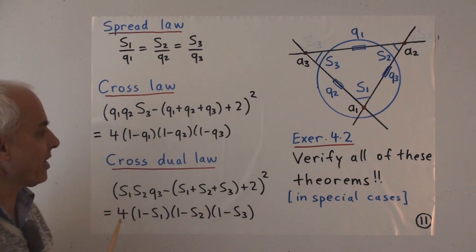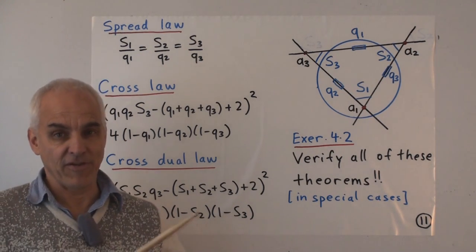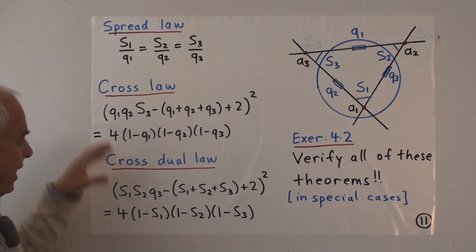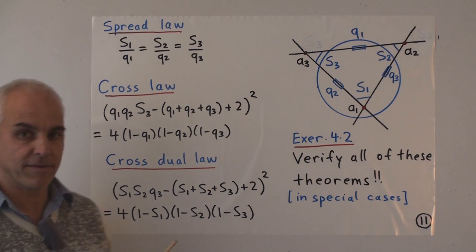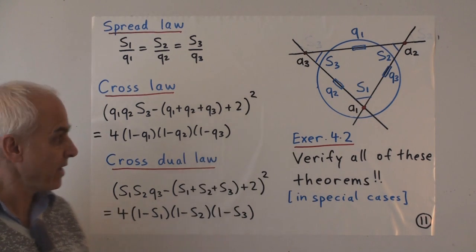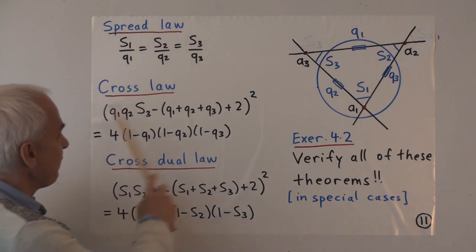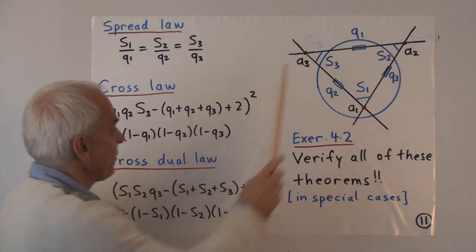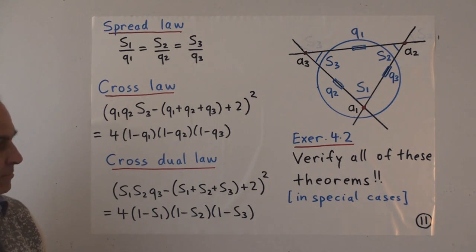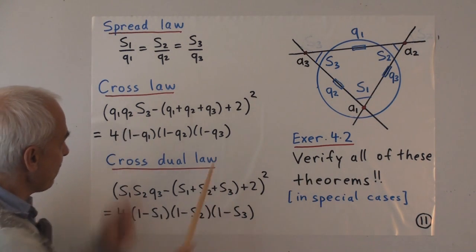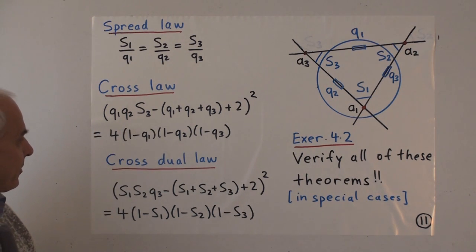The cross law is the most complicated of these laws. It's also, in some sense, the most powerful one. And it takes some getting used to the power and the beauty of this formula. It's a little bit intimidating. Let's have a look at it. It's a formula that involves 3 quadrances and one of the spreads, S3. It's only appearing there. It's a quadratic equation for S3 in terms of the other 3 quadrances.